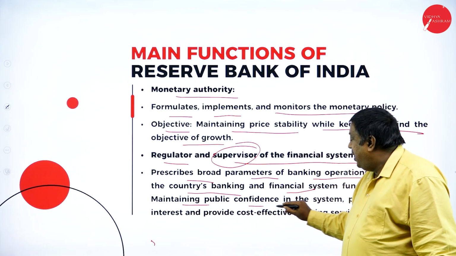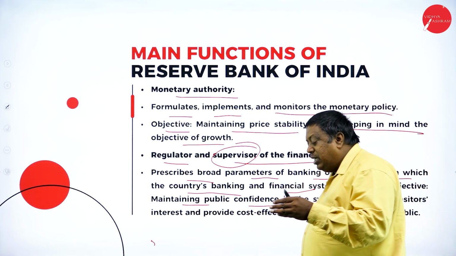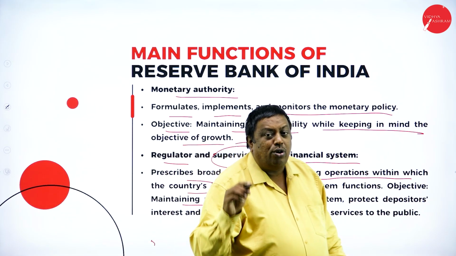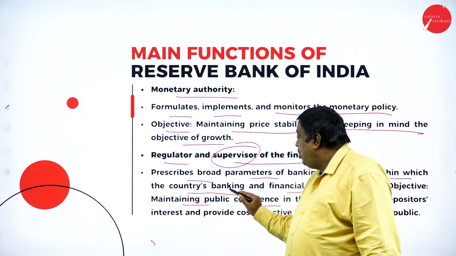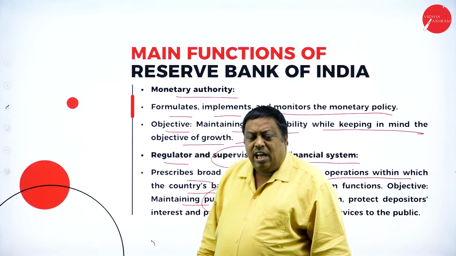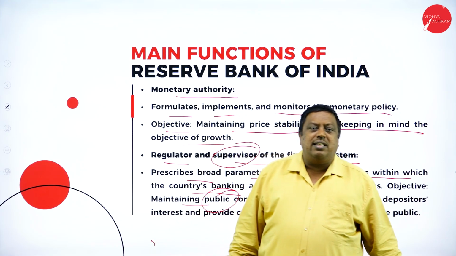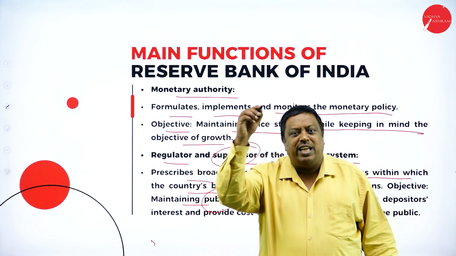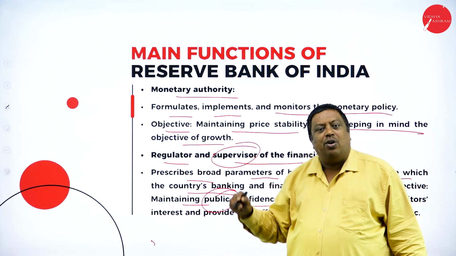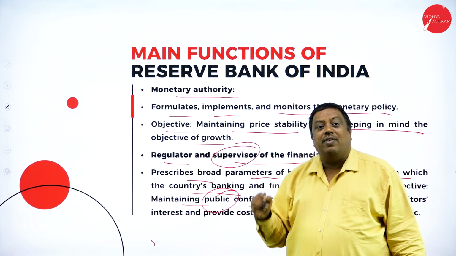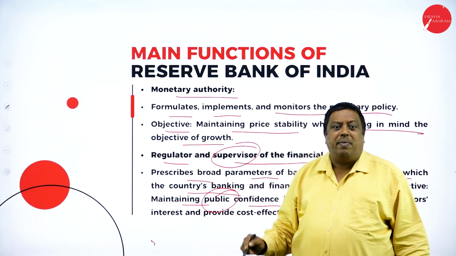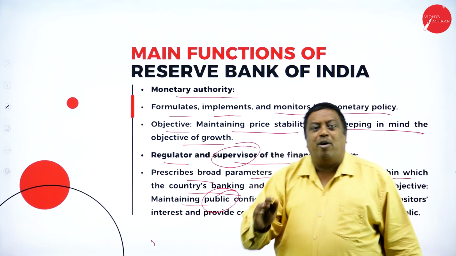Maintaining public confidence means RBI should not disclose. It says this to all banking sectors: every bank should not disclose any information of the public. If I go and ask anyone in the State Bank of India how much Ambani's balance is in his account, the bank should not disclose any information to me. Every single piece of information of the customers who have deposited a certain amount in the bank should not be disclosed to a third party, excluding the depositor.